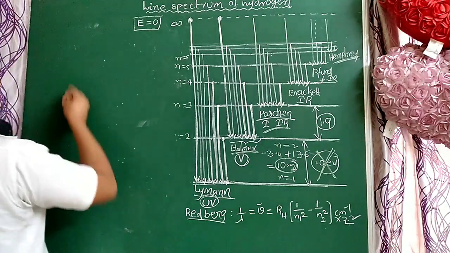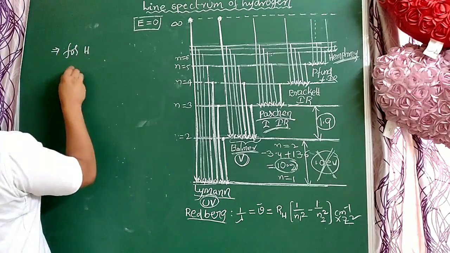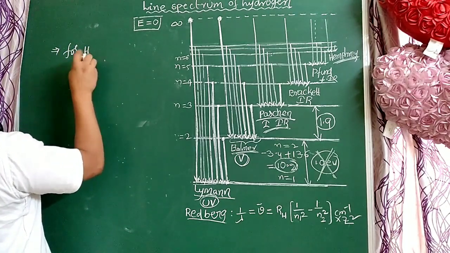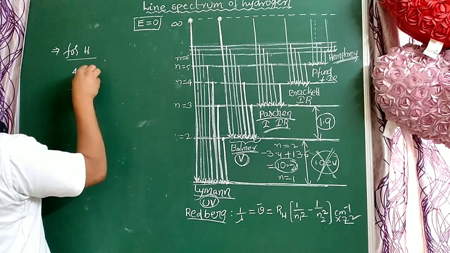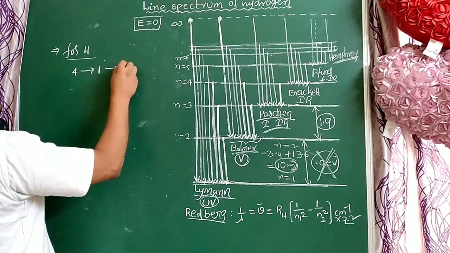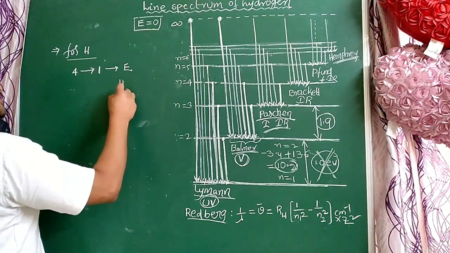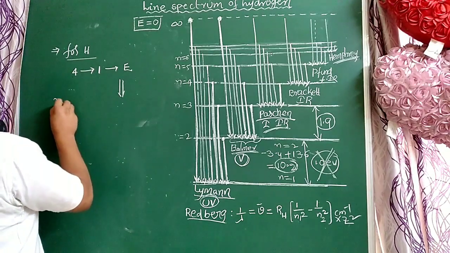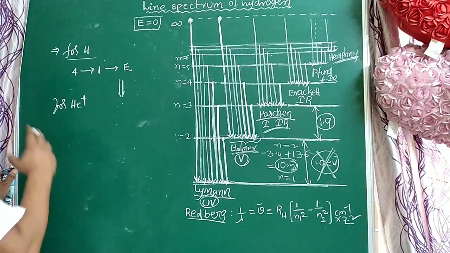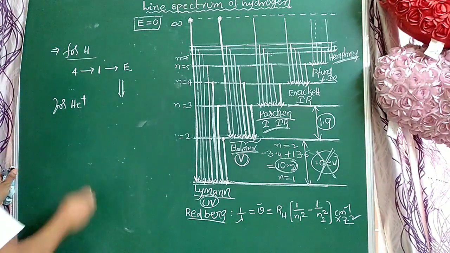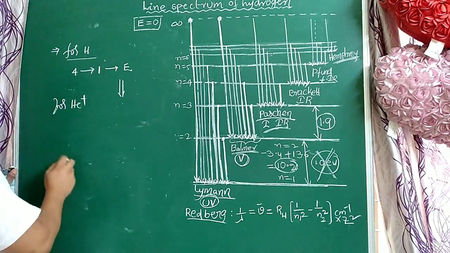Very important. For a hydrogen atom, the electron jumps from 4 to 1. Some energy is released. For the same energy used or released for a helium atom or helium plus ion, the electron jumps from which orbit to which? How do we find out? There is one simple logic.